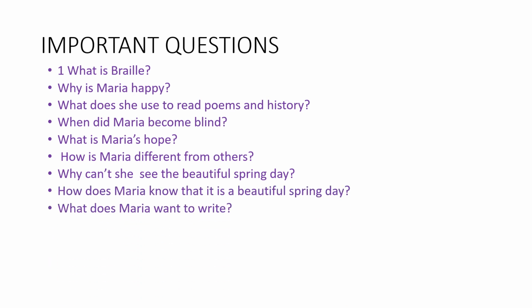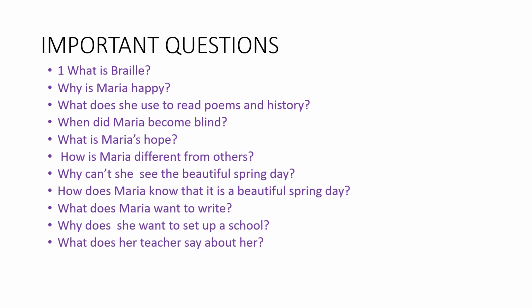How does Maria know that it's a beautiful spring day? Maria can hear the singing of the birds. Maria can feel the warmth. Maria can smell the flowers. So she knows that it's a beautiful spring day. What does Maria want to write? Maria wants to write a book about her feelings and experience.